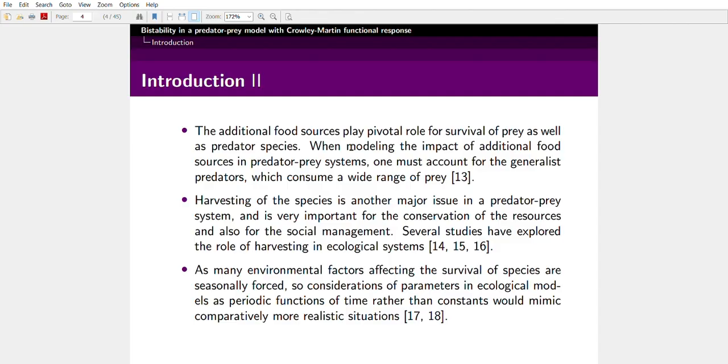Several studies have explored the role of harvesting in ecological systems. Another thing is environmental factors affecting the survival of species. So considering parameters in ecological models as periodic functions of time rather than constants would mimic a comparatively more realistic situation. That's why in our investigation we assume some model parameters as a periodic function of time.